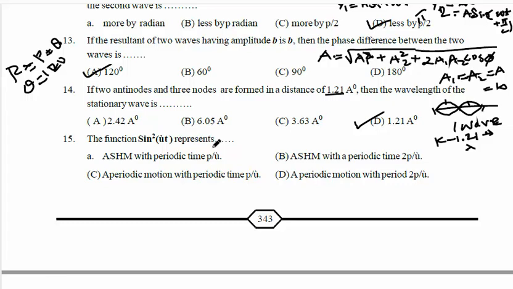See here whether it represents an SHM with periodic time pi by omega, or an SHM with periodic time 2 pi by omega. It is a periodic motion with periodic time pi by omega, or a periodic motion with period 2 pi by omega. So which is the correct option?